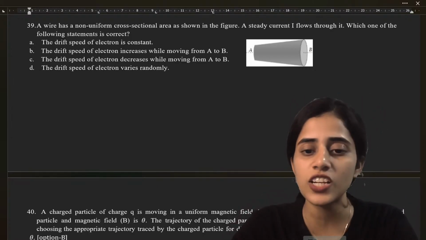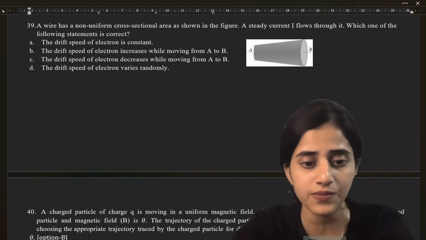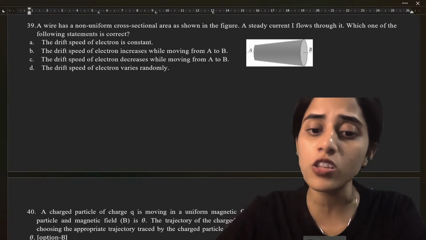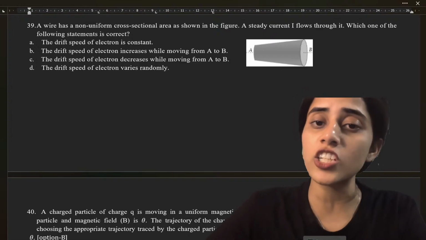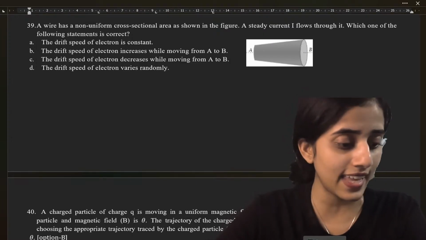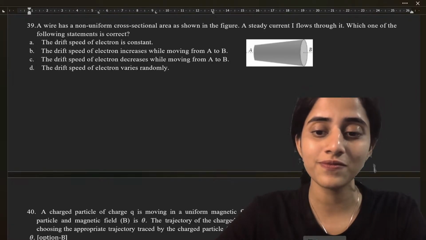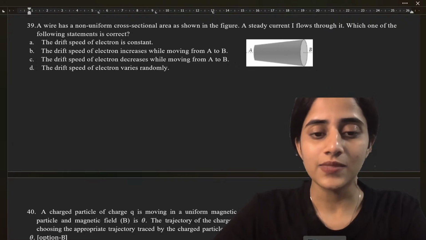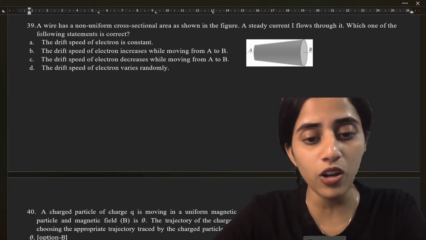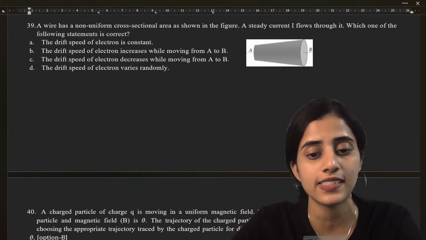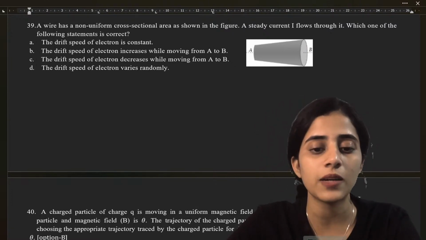See, the cross-sectional area from A to B is becoming big. The area is increasing, right? So the drift speed also should change accordingly. I is the same. So in areas where the cross-sectional area is smaller, which is where it is A, what should happen? Yes, very good. In areas where the cross-sectional area is smaller, the drift speed should increase. And when area decreases, what happens?